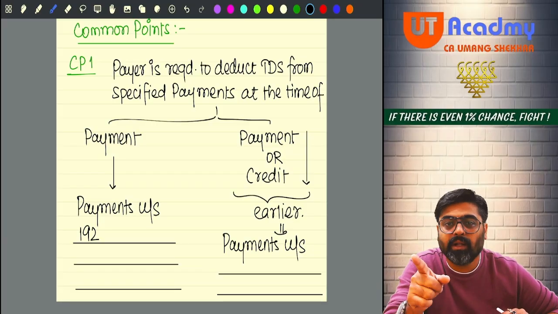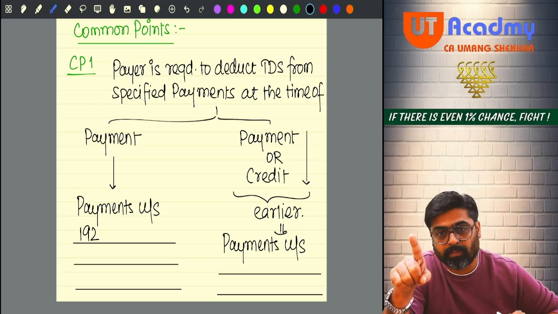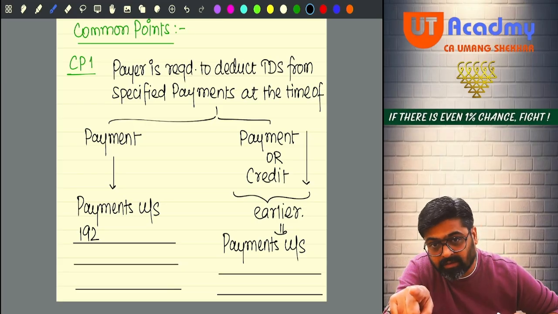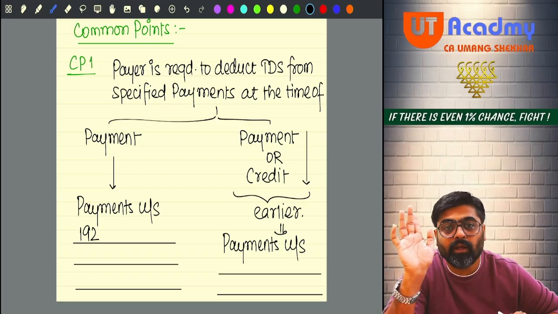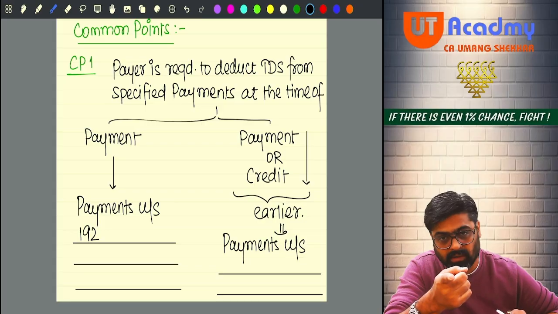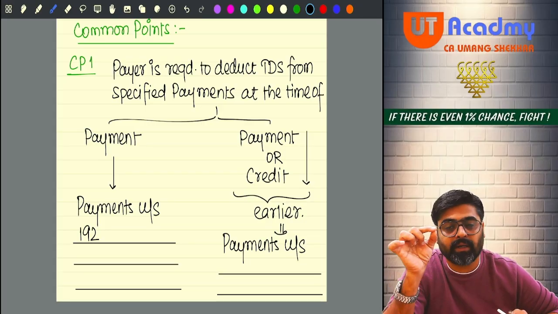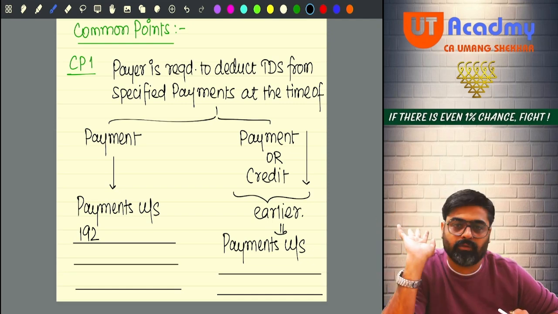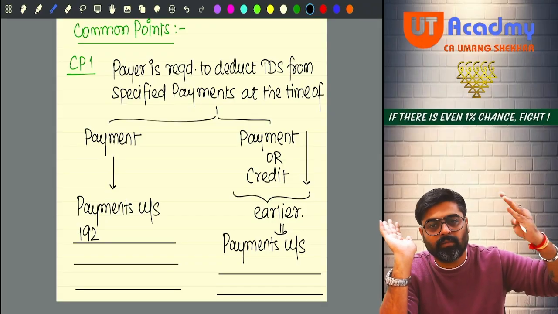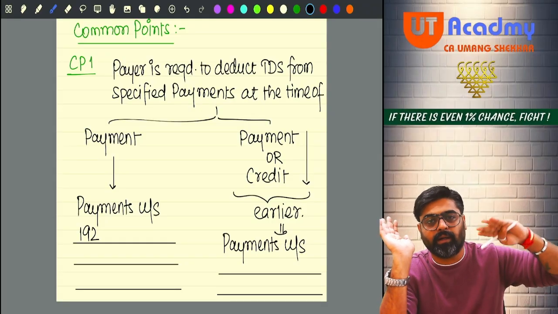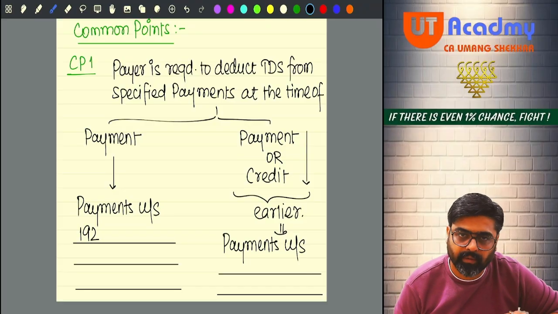So likewise, there are some other payments also. 5-6 payments are there. Whenever you see such a payment, come to this common point 1, and besides 192, you will write that section also. So for the payment covered under that section, the TDS will be deducted at the time of making the payment. For all the other sections, the TDS will be deducted at the time of payment or credit, whichever happens earlier. Will you remember, everyone?